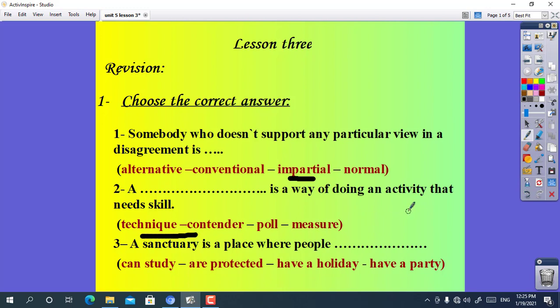Number 3. A sanctuary is a place where people can study, or are protected, or have a holiday, or have a party. The answer is a sanctuary is a place where people are protected.